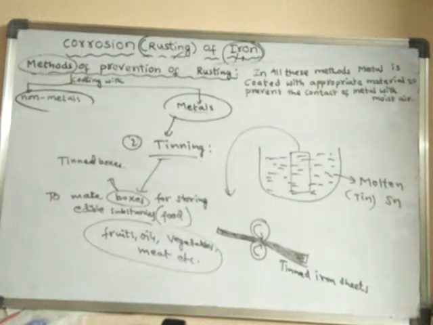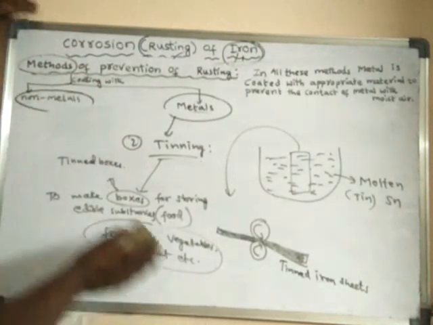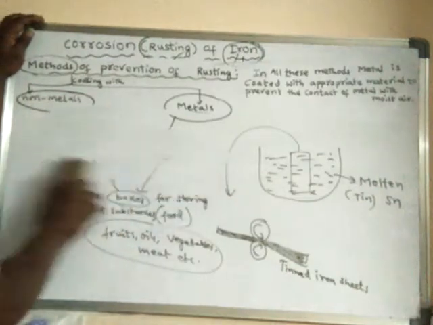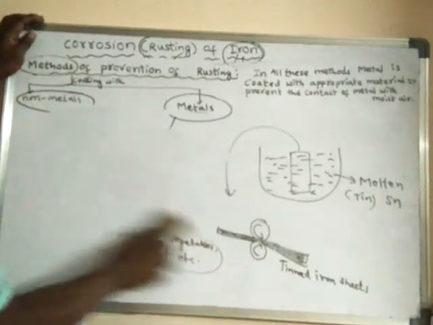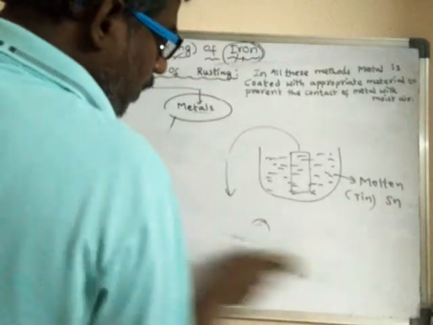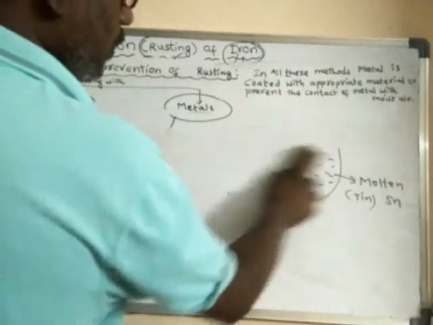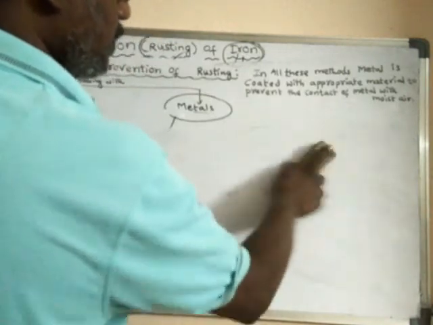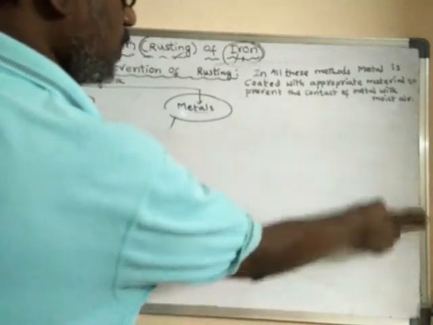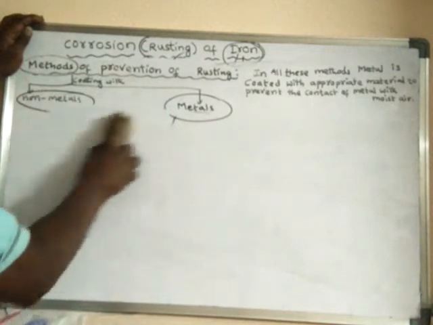So like this, this is the method of tinning. The tin metal is coated on the surface of the iron. All these methods are done in order to prevent the contact of moist air with the iron metal.